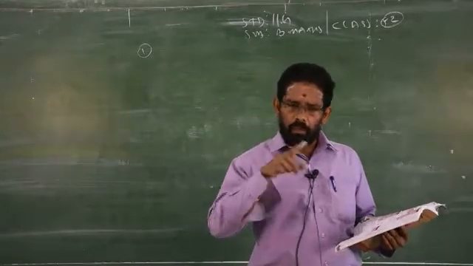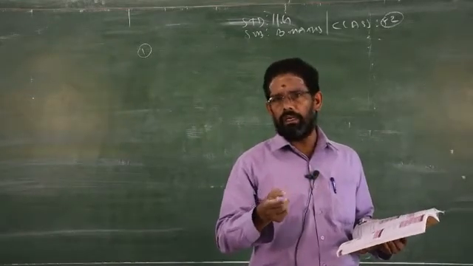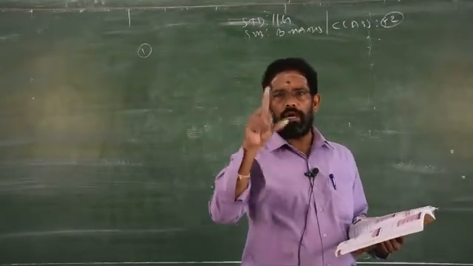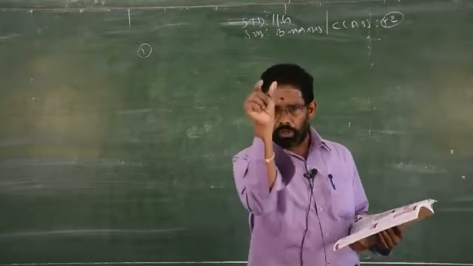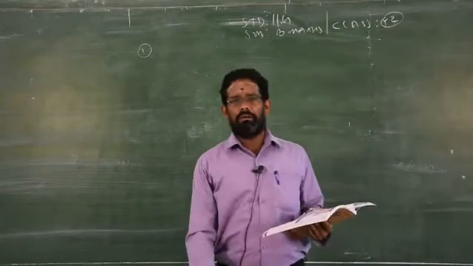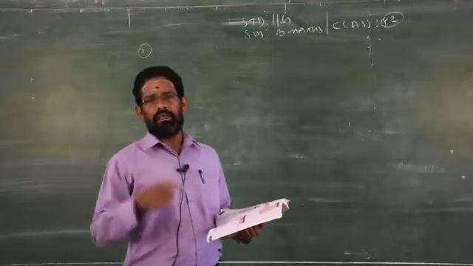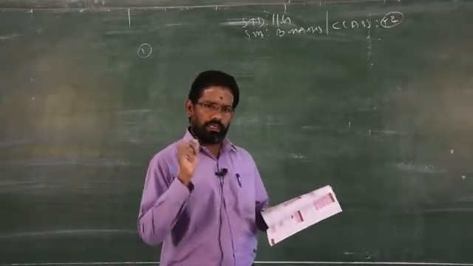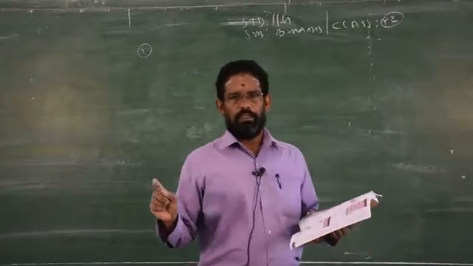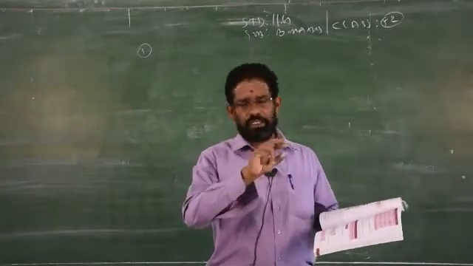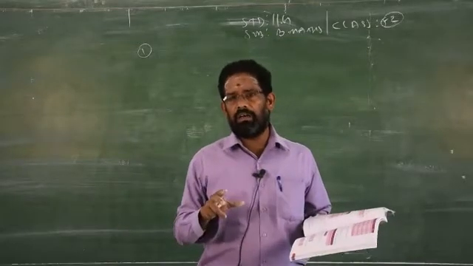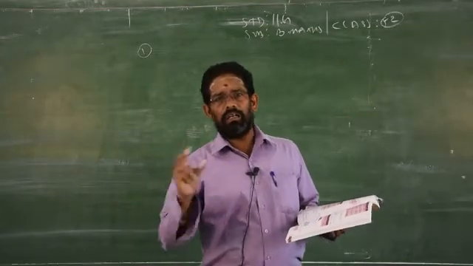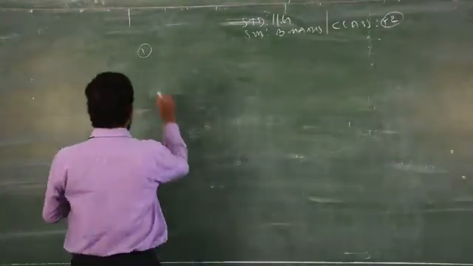In the lower classes, you learned how to find the median. You are not allowed to just find the median as it is given in the question. You are asked to arrange the data under the X in order, either descending order or ascending order. After that, you are asked to find the median. The same way, when you start to find the quartile or percentile or deciles, please arrange the data in order. Here in question number 1, it is given in order, there is no problem. But if it is not given in order, you must write the given data in either increasing order or decreasing order. Now it is given already, so I don't want to change.